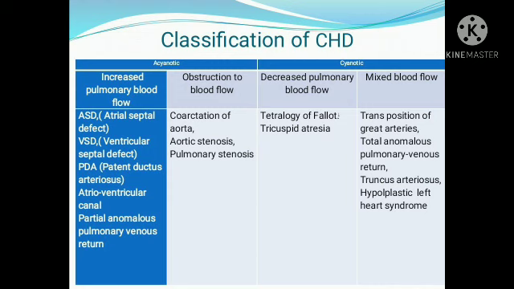And what happens to the oxygenated blood from the left ventricle, where does it go? It goes through the pulmonary vein, back to the heart itself.